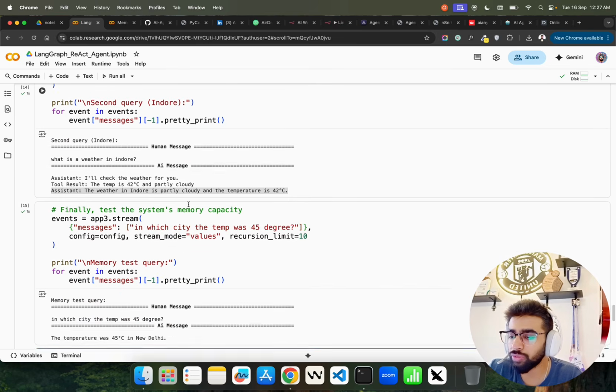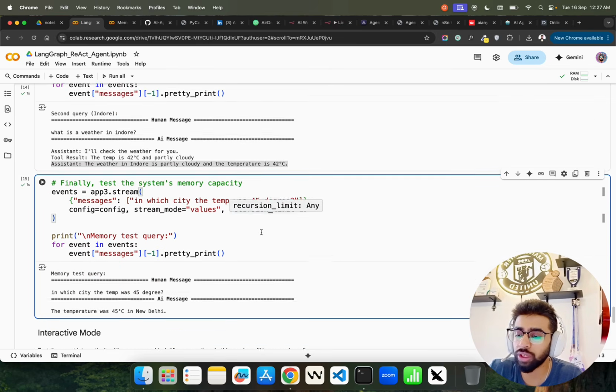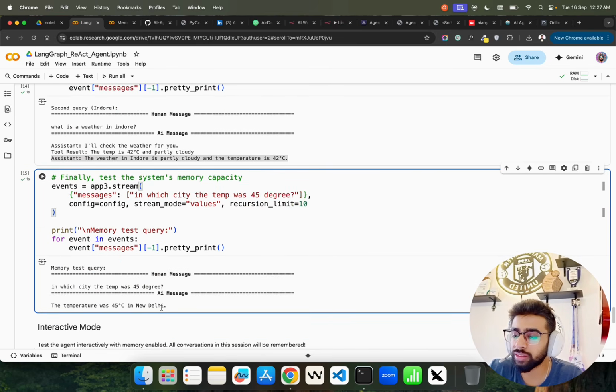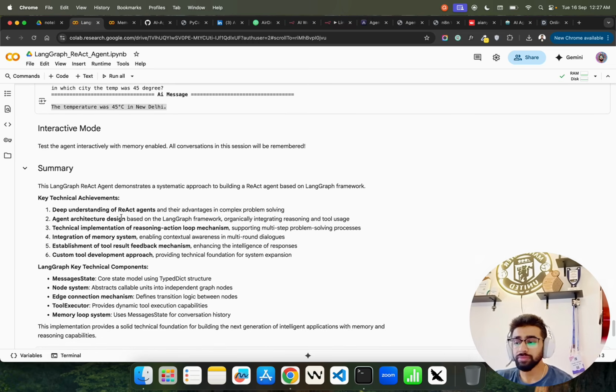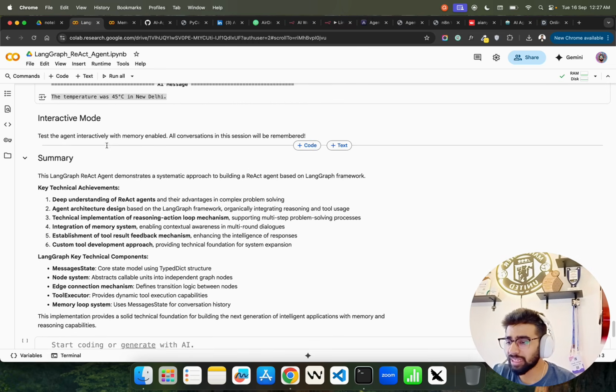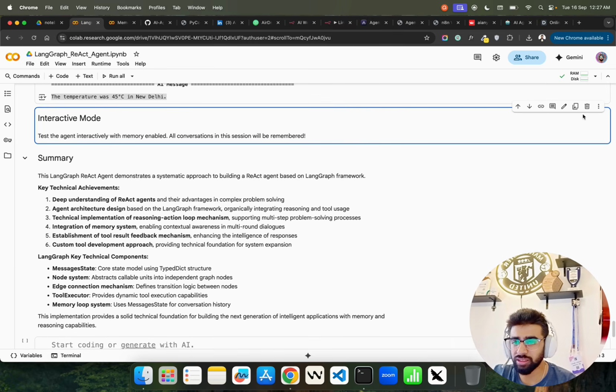And which is correct. So if you look at here, I'm asking in which city the temperature was 45 degrees. And now if you look at it, it says the temperature was 45 degrees Celsius in New Delhi. So it figured it out because this is what the temperature in New Delhi was that you see. Fantastic, right? So you can test the... I probably don't need this one actually, I'll just get rid of it.